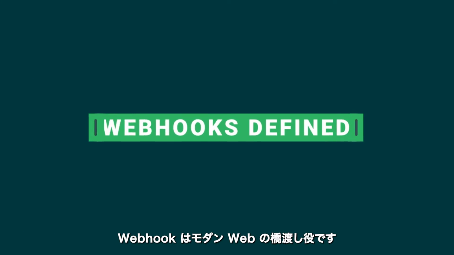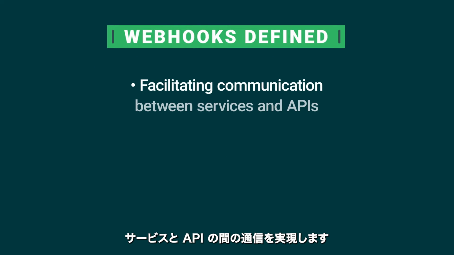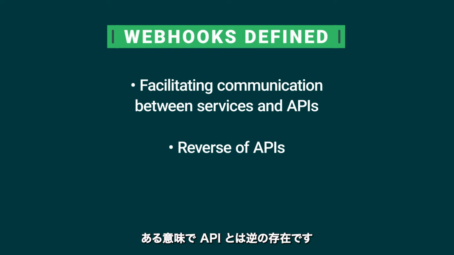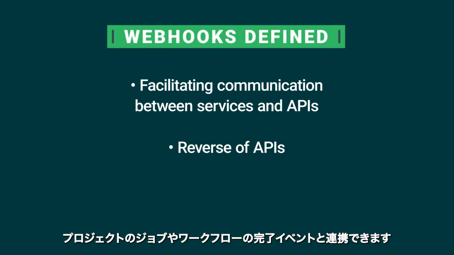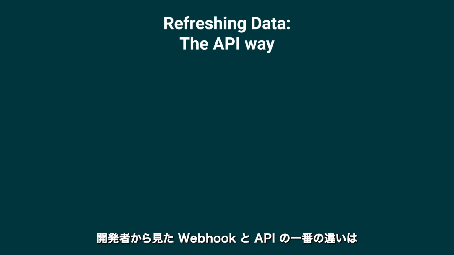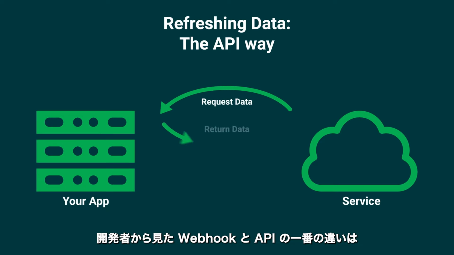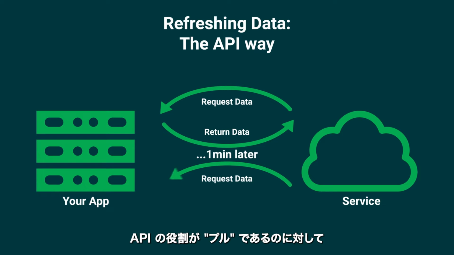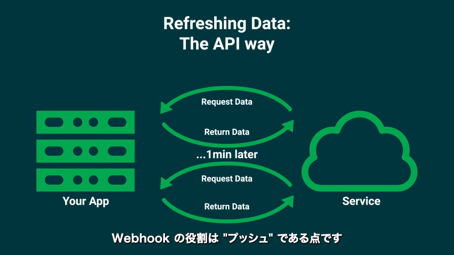Webhooks are the glue of the modern web. They allow for communication between services and APIs. In a way, you can think about them as the reverse of APIs. Developers using CircleCI can set up and use webhooks to interact with job completion and work completion events in a project. The main difference between webhooks and APIs is that APIs are a pull experience and webhooks are a push